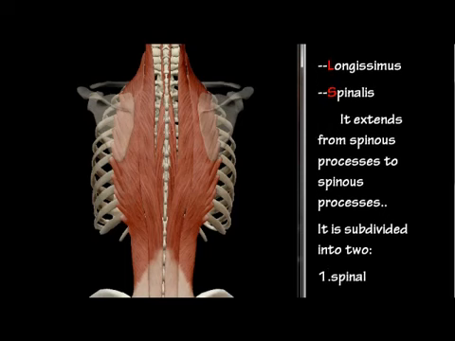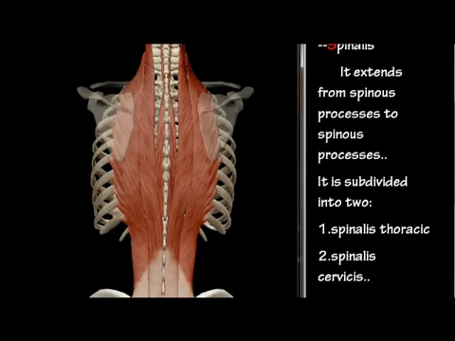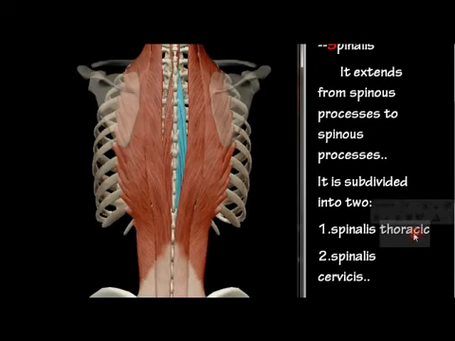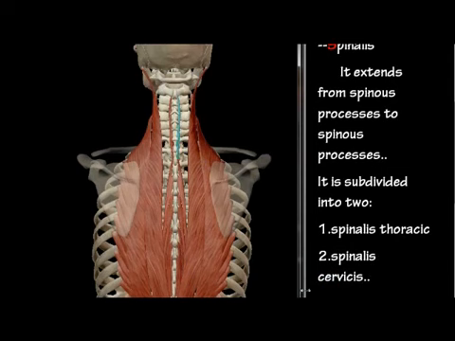It is subdivided into two muscles: spinalis thoracis and spinalis cervicis. Spinalis thoracis lies in the thoracic region. Spinalis cervicis lies in the cervical region.